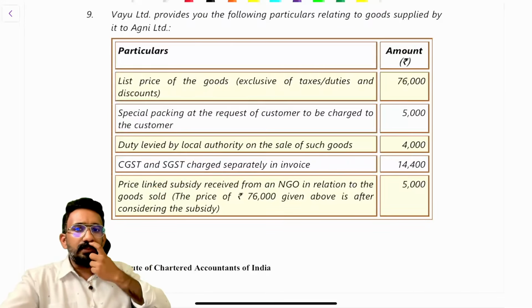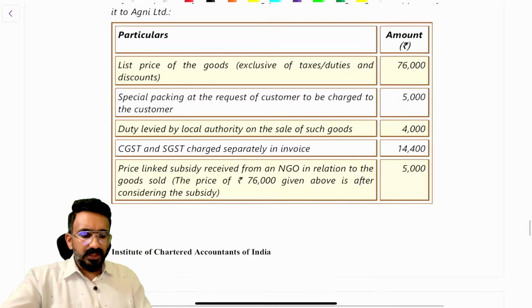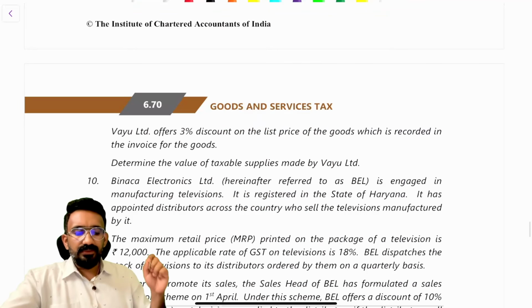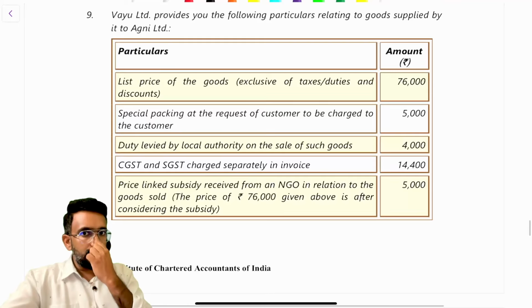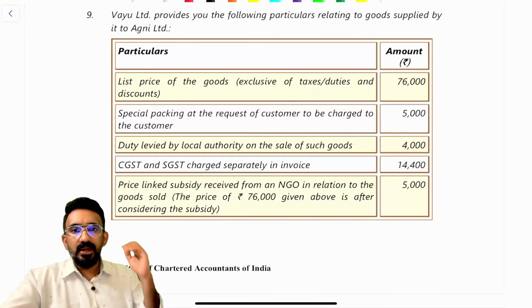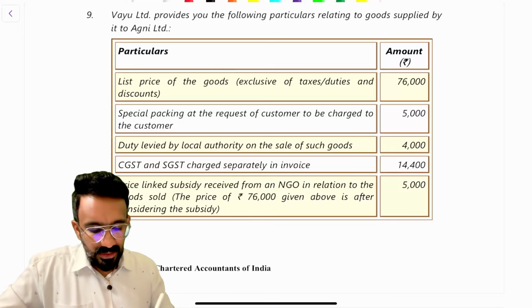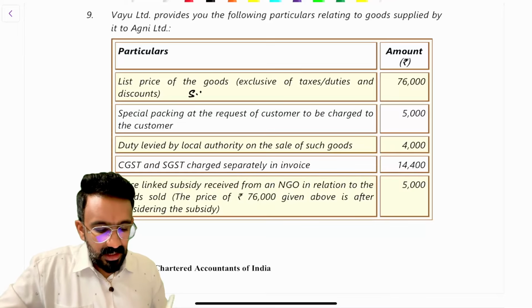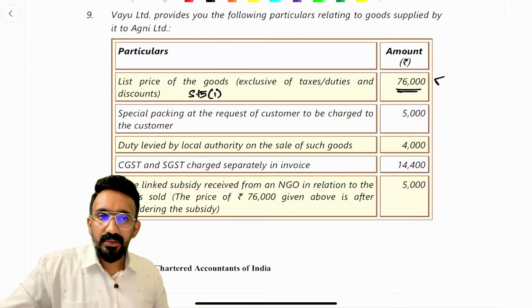So they'll give you a bunch of items and ask you to compute the value of supply. This question is asking you to determine the value of taxable supply. That's one type of question that you have. And look at this question. They said Vayu Limited provides you the following particulars relating to goods supplied to Agni Limited. List price, this is called transaction value, right? List price is transaction value. So when you write this, how do you write the answer? This is section 15 subsection 1 transaction value, 76,000. You have to anyway add it to the value.